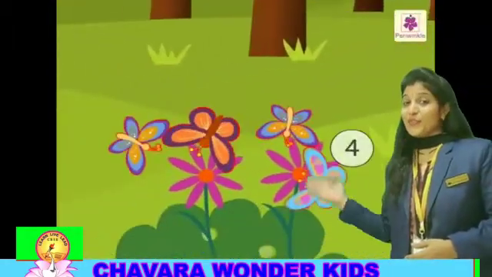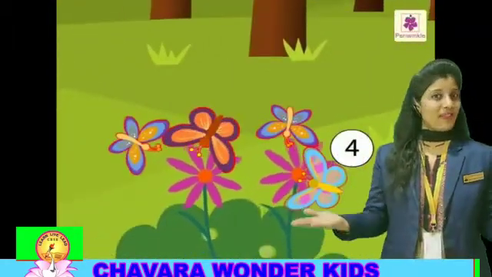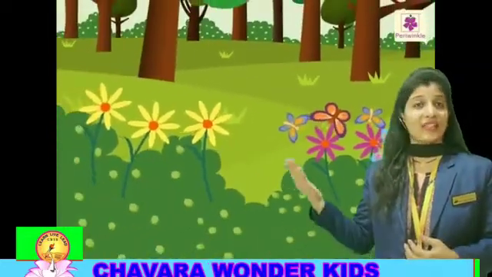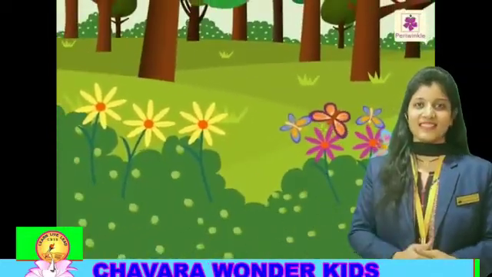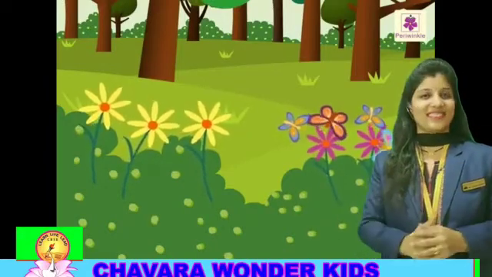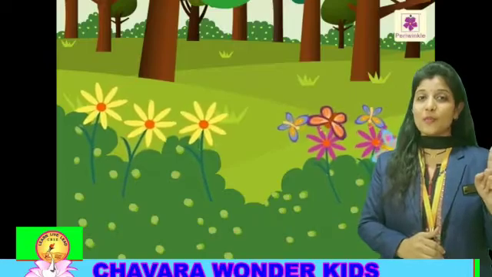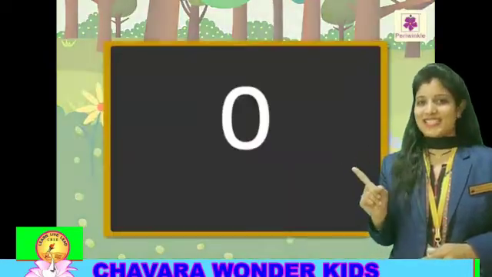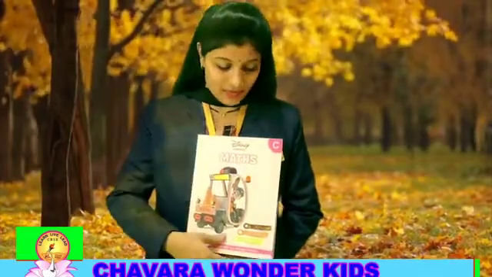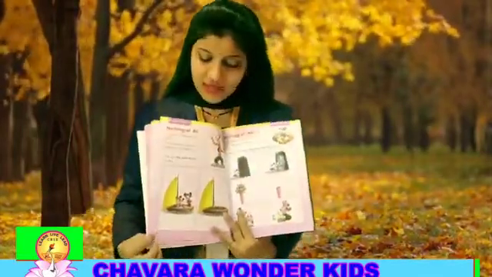There are 4 butterflies on the pink flower. There are 0 butterflies on the yellow flower. So, what did you learn? 0 means no objects. Now, open your math textbook at page number 8.